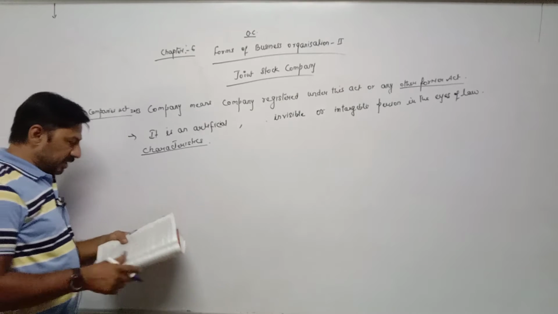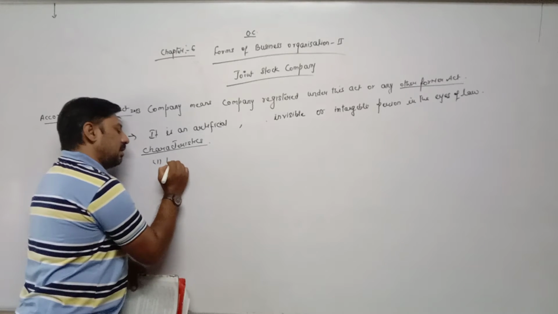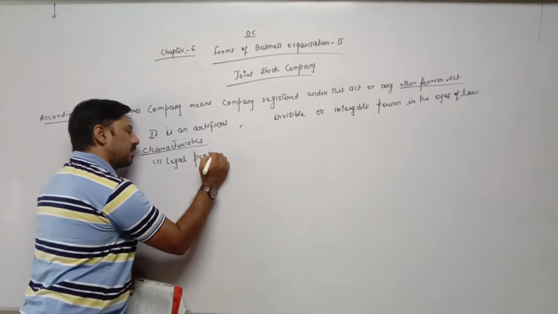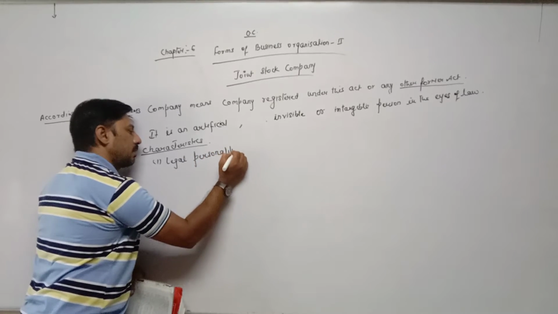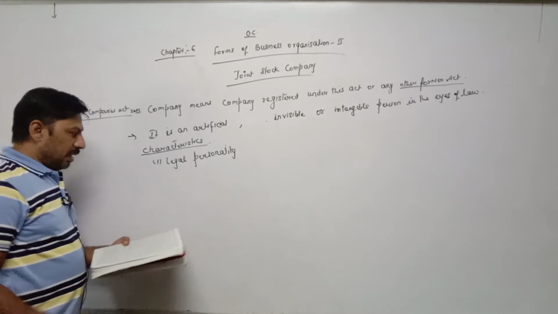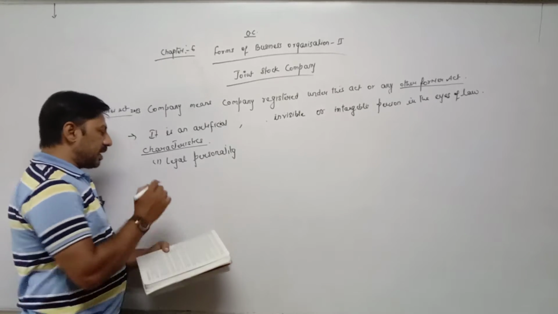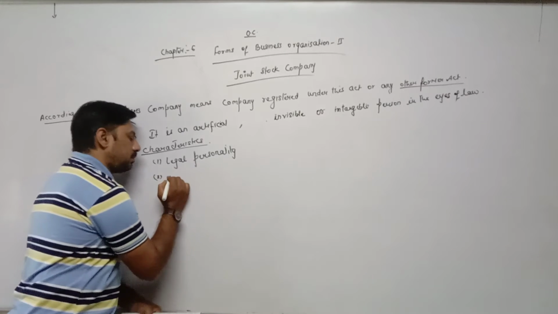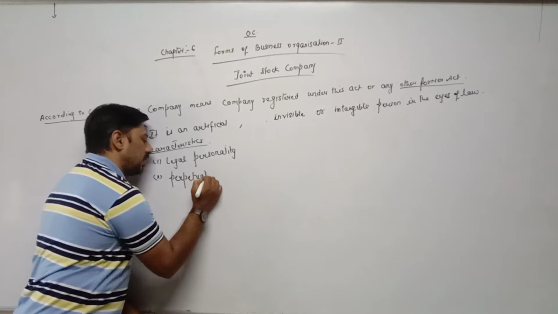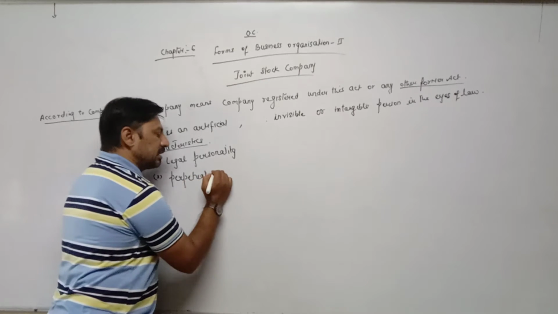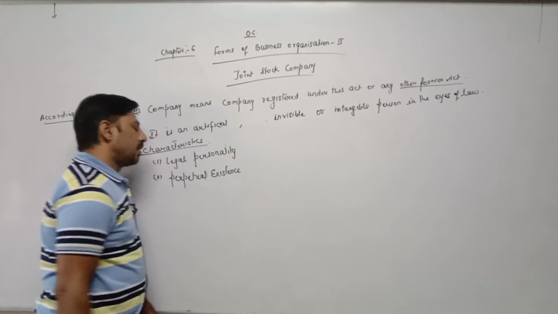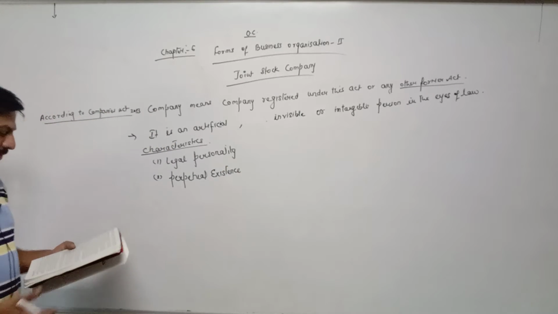The first characteristic is legal personality. Any 6 points you have to do. Second one is perpetual existence.